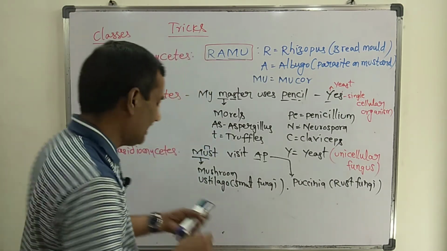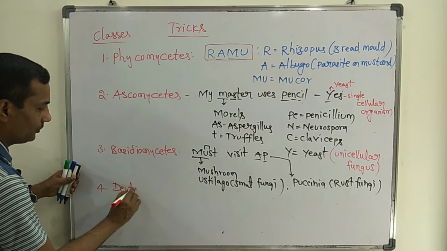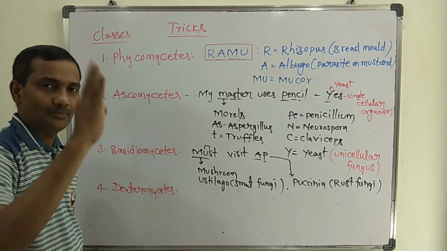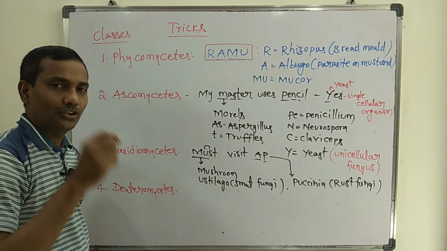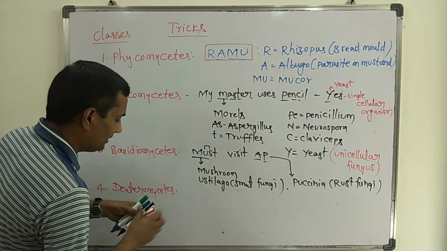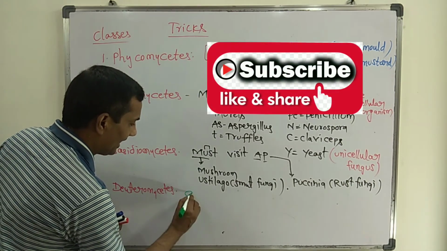The last and final class, the fourth class, is called Deuteromycetes. There are three examples of Deuteromycetes fungi, and they are easy to remember: CAT, cat.